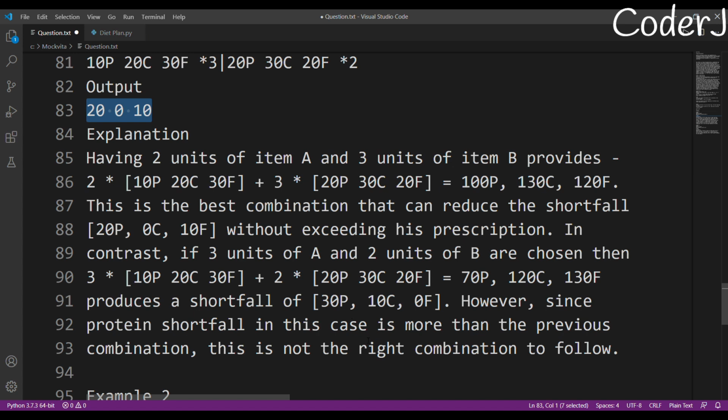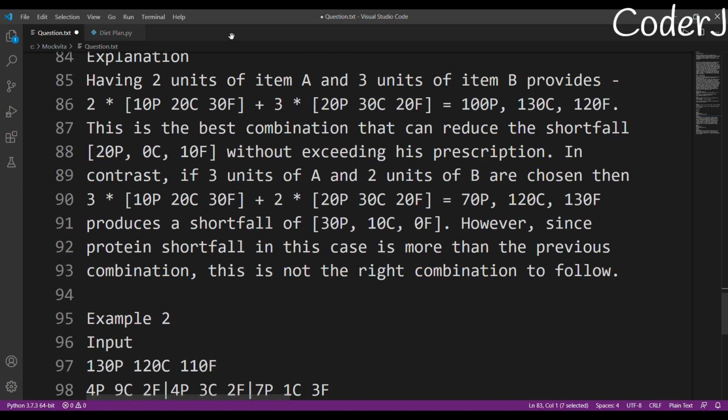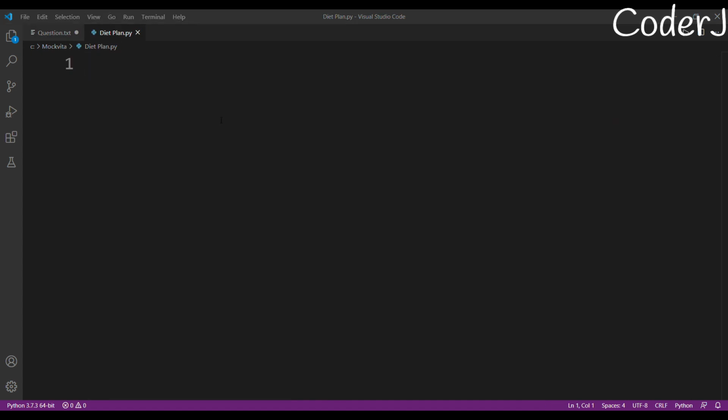Okay, right. But let's see, the total shortfall in this is what? It is 40, and in this it is 30. So it's quite basic that we will choose this one, right? So this is what we are basically supposed to do. Now I know this question might seem a little bit complicated, but I'll be solving this question in a few basic steps. Okay, let me just write them.